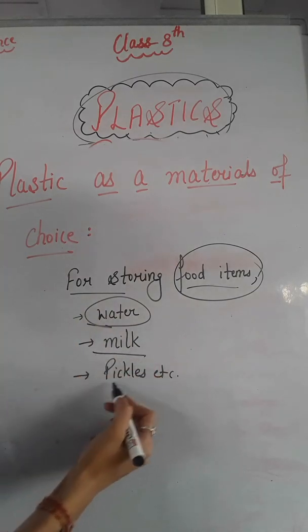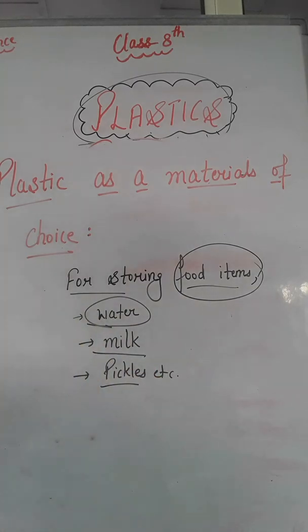For storing milk, for storing pickles, etc. Most of the items are stored in plastic containers. This is because of their lightweight, low price and good strength. Because of these properties, many articles that we use to store food items and other things are made up of plastics.